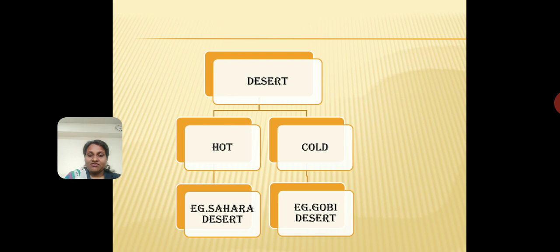Can you name an example of a hot desert? The Sahara Desert. Any other desert that comes to your mind? There are many hot deserts which you can remember. Okay, but Sahara is just one example, and for the cold deserts, one example is the Gobi Desert. Now, where is this Gobi Desert? Gobi Desert is in China.